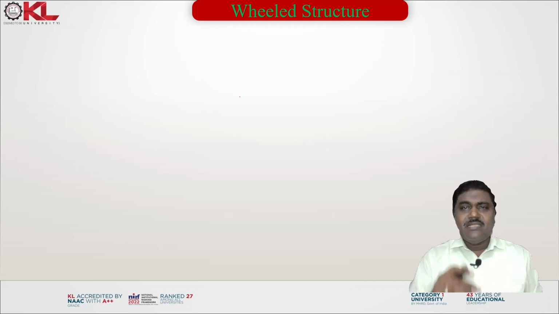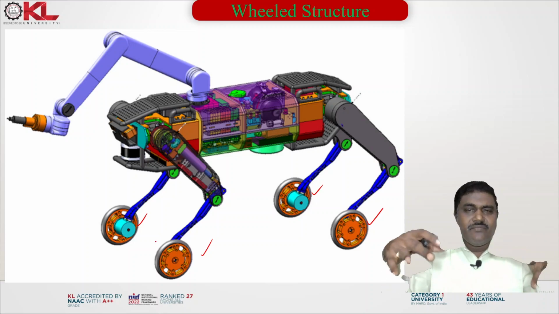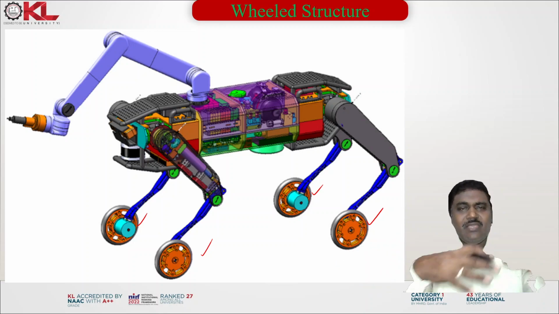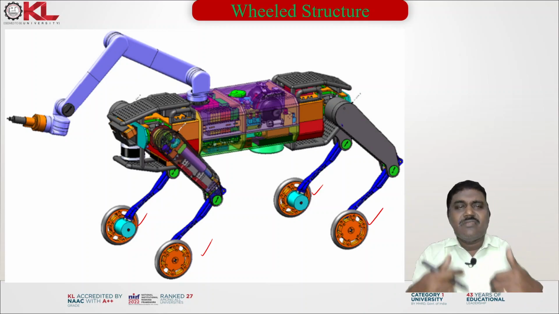Next, see the wheeled structure. Now you can see that this wheeled structure robot here is moving with the help of these 4 wheels. The 4 wheels are mounted on the 4 legs, and it's moving with the help of these wheels, and each wheel is provided with a motor, and the motor controls and moves it in the forward direction and reverse direction.